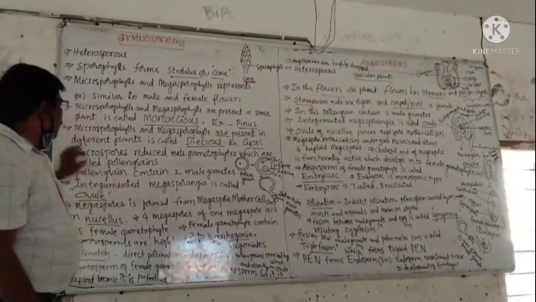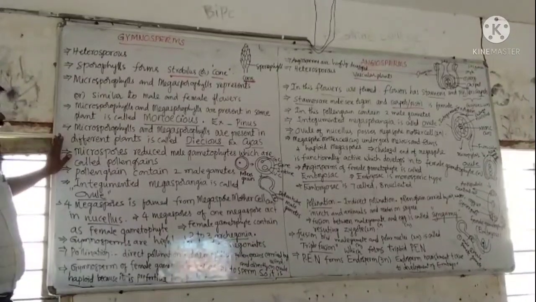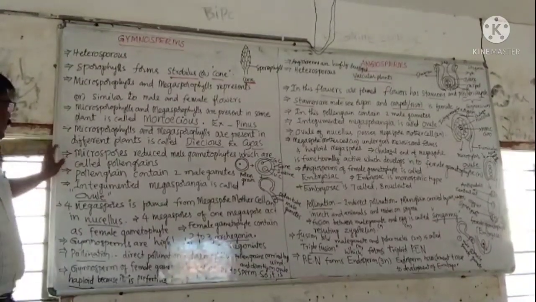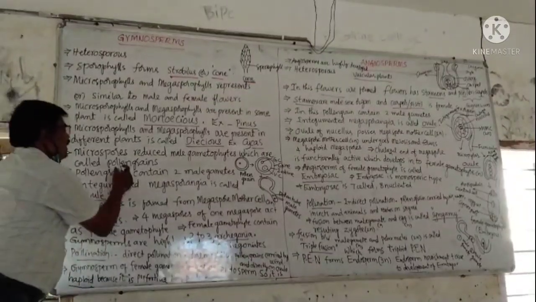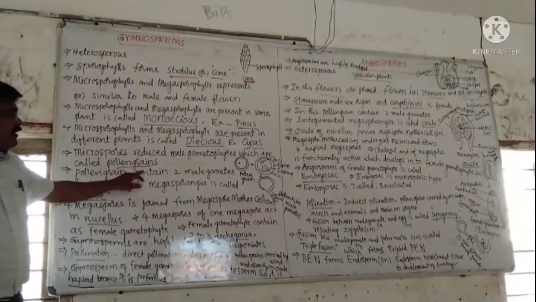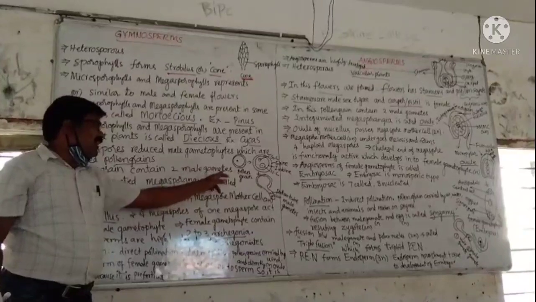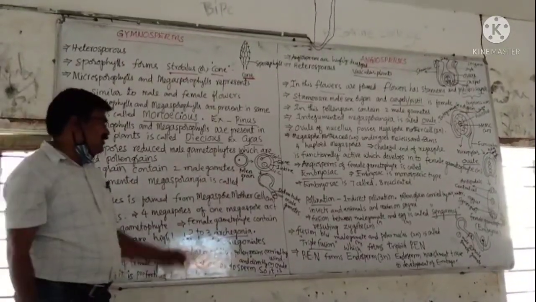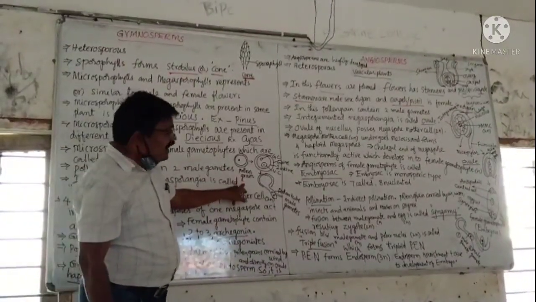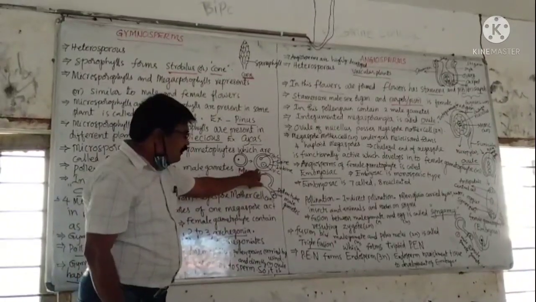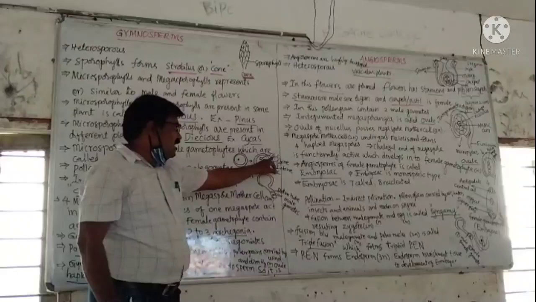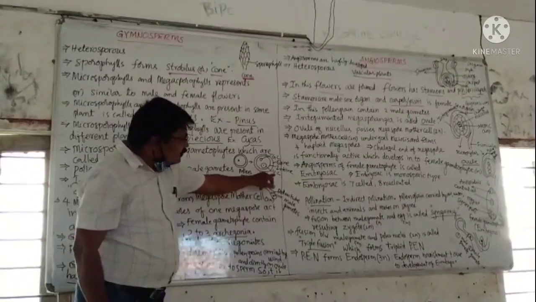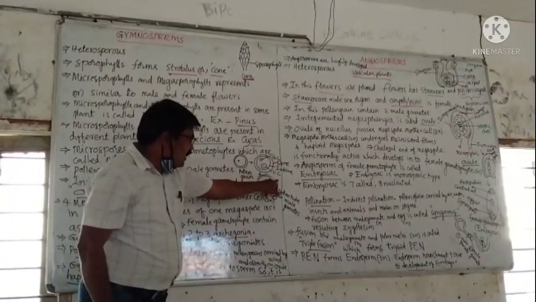Microspores are reduced male gametophytes, which are pollen grains. The pollen grains contain male gametes. The pollen grain undergoes mitotic division and forms two unequal cells: one small cell, the generative cell, and a large cell, the vegetative cell.